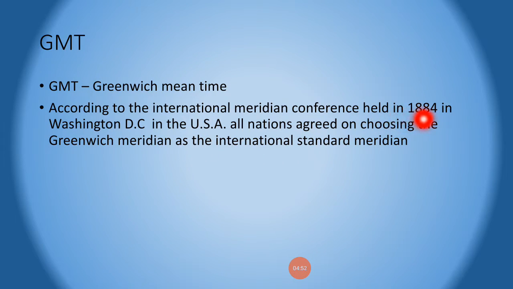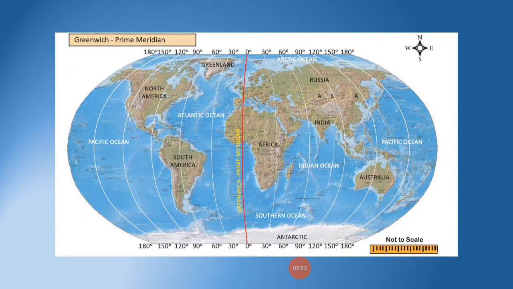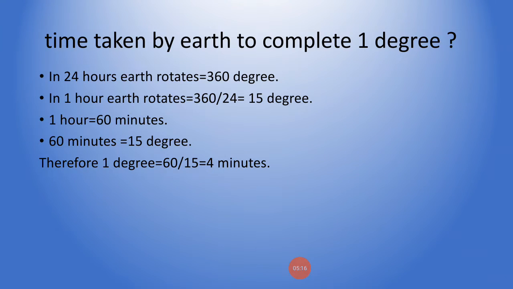In 1884, the International Meridian Conference was held and all nations agreed on choosing the Greenwich Meridian as the International Standard Meridian. This 0 degree line of longitude passes through Greenwich, and hence it is known as the prime meridian and also the Greenwich Meridian. This Greenwich Meridian is used to calculate time in different countries because